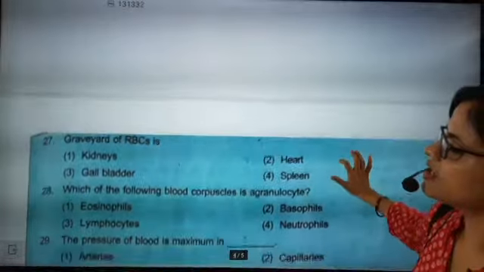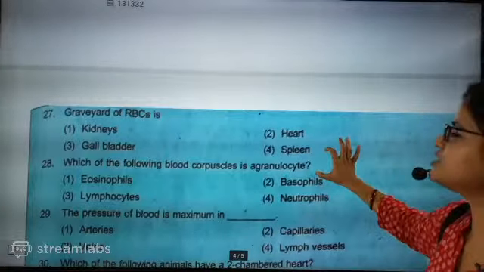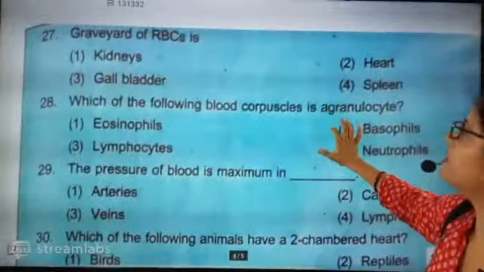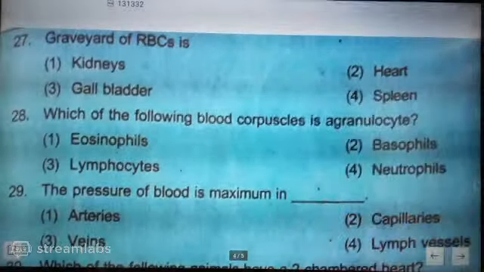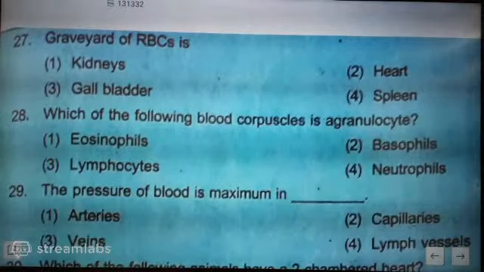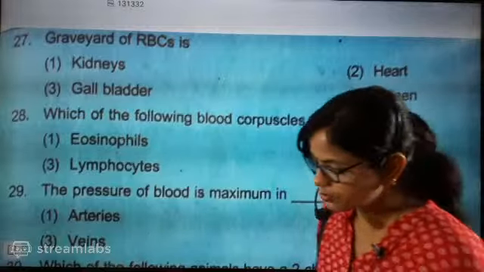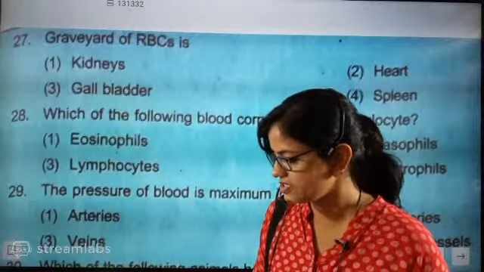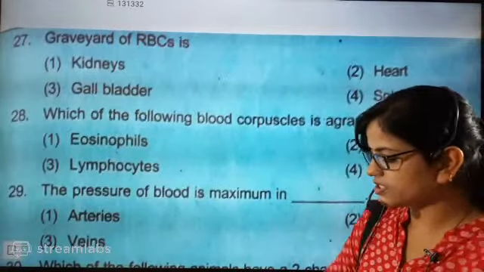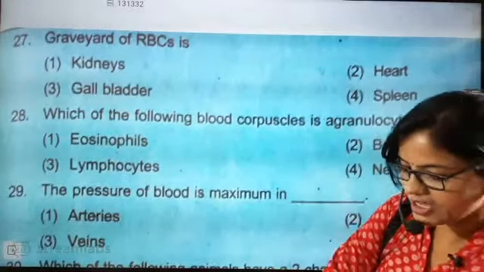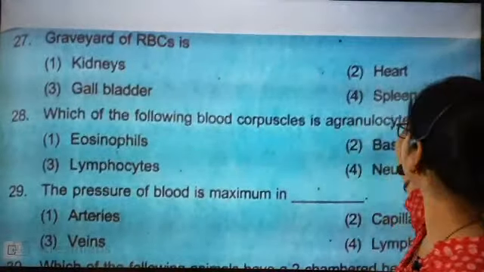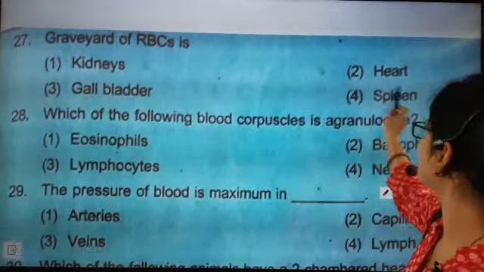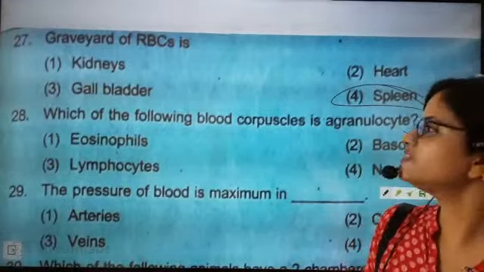Question number 7, graveyard of RBC. It is the easiest question. What is the graveyard of RBC? I have discussed this again and again. I told you about the graveyard of RBC. There should be no doubt about it. It is exactly the easiest one. Spleen is the correct answer. Spleen is the graveyard of RBC. You know the work of the spleen. So spleen is the graveyard of RBC. At the time of teaching, we have discussed it.